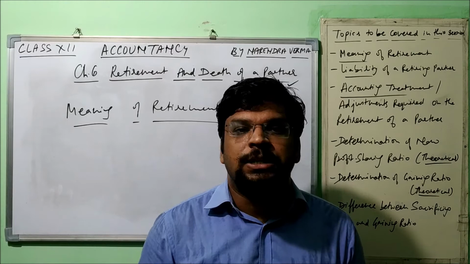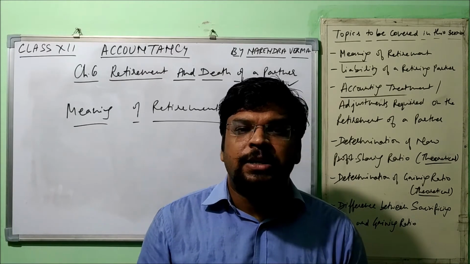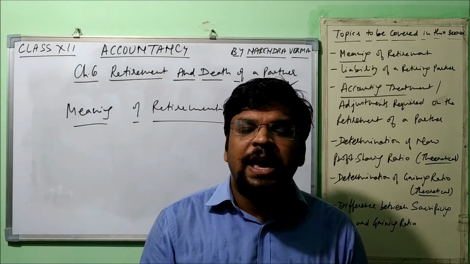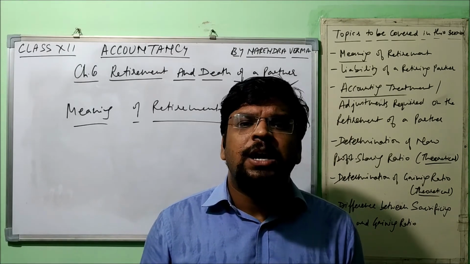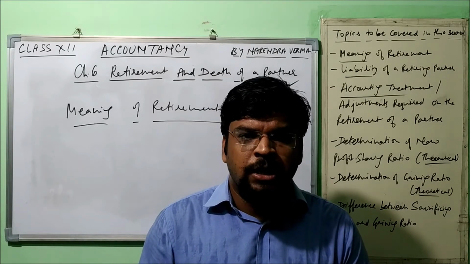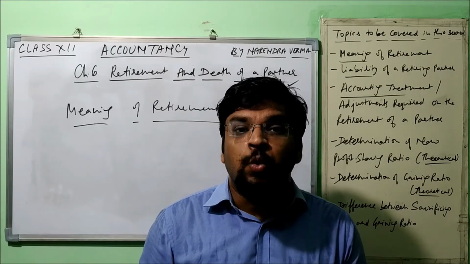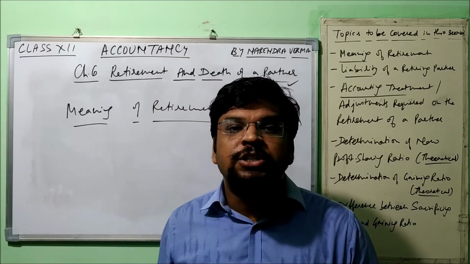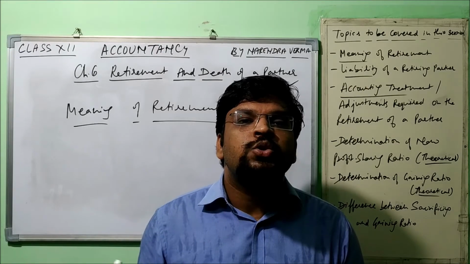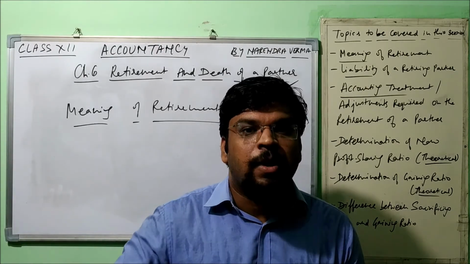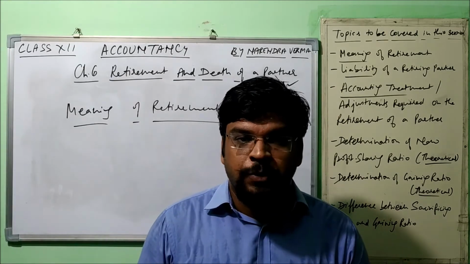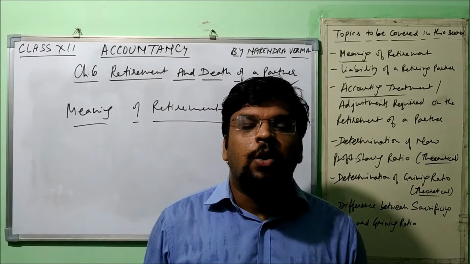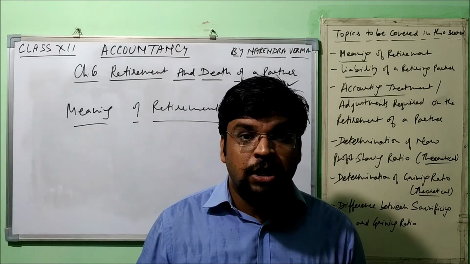Now let's talk about the 3rd case. There is one kind of partnership which is known as partnership at will. At will means as per the wish, any partner can take any step, right? So if the partnership is at will, then any partner who is willing to retire just needs to give a written notice to all the remaining partners, or the partners who are going to continue in the firm, right? In that way also he can retire. So according to the Partnership Act, there are 3 cases to get retirement.